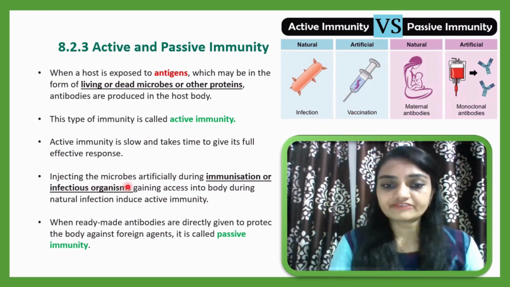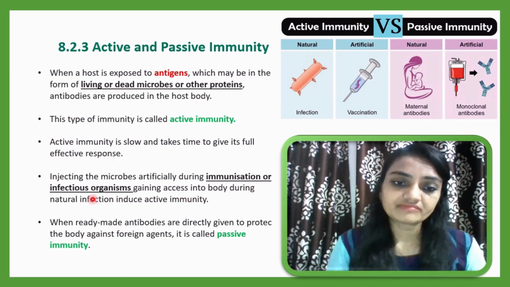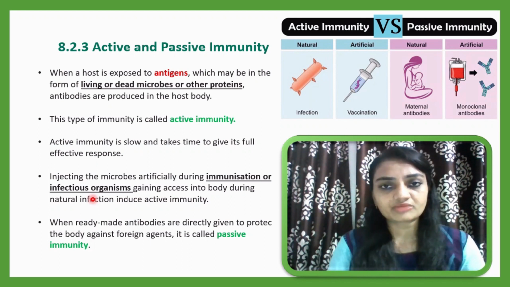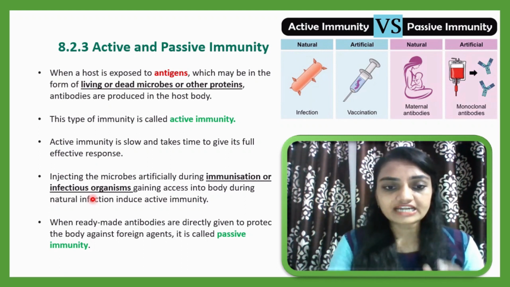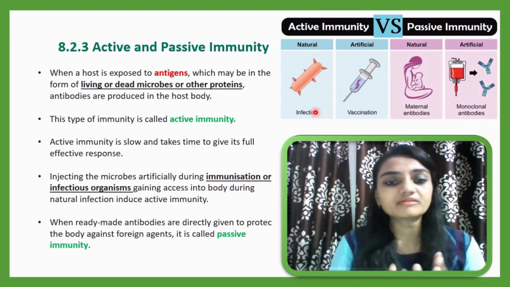Injecting the microbes artificially during immunization, or an infectious organism gaining access into the body during natural infection, induces active immunity. The immunization process is based on artificial injection of the microbes.